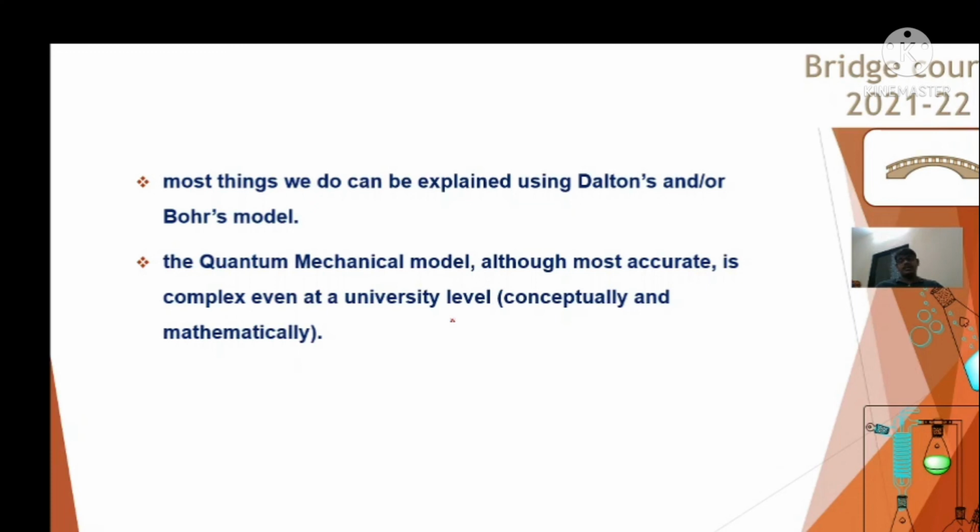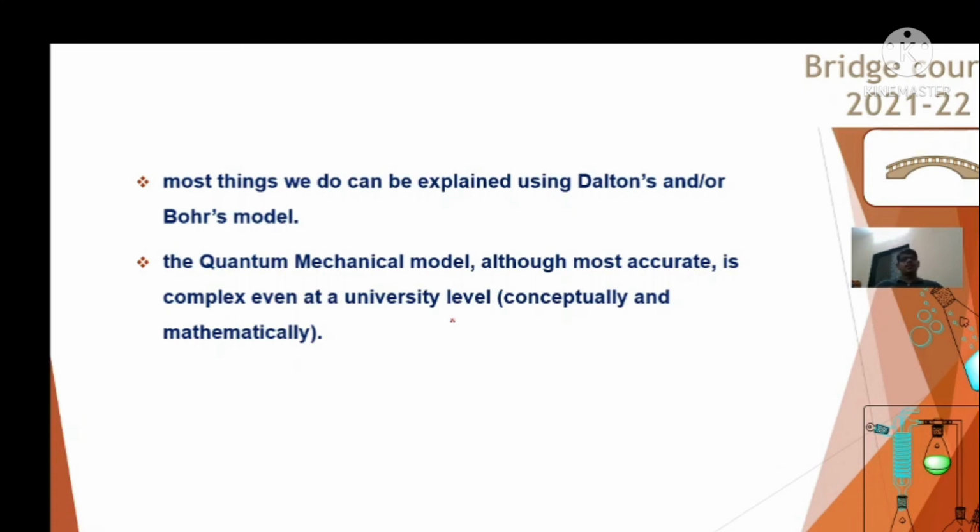But if possible, at higher studies, you should go through the quantum mechanical model to understand atomic structure, energy levels, and reactions of a particular element with other compounds, all of which can be understood theoretically by quantum mechanical models.